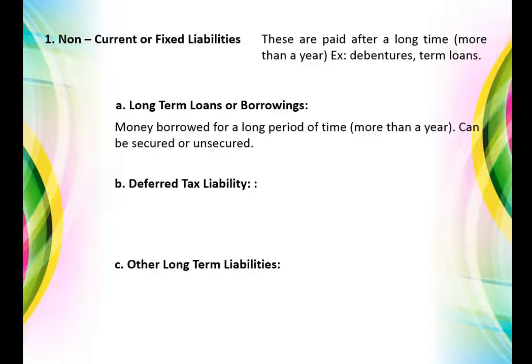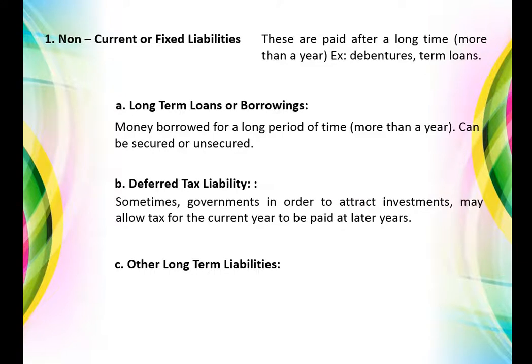The second one is about deferred tax liability. Sometimes what happens, in order to promote industrial development in a particular area, government may provide an offer to companies who would like to set up business in that area. The offer could be that the companies need not pay their taxes of a particular year in that year, and the company may be given an offer that they can pay their taxes in some future years. Then the company may get a little bit more time to make payment for their taxes. This is done mainly to attract investments.